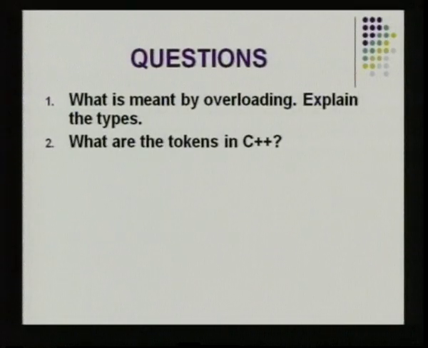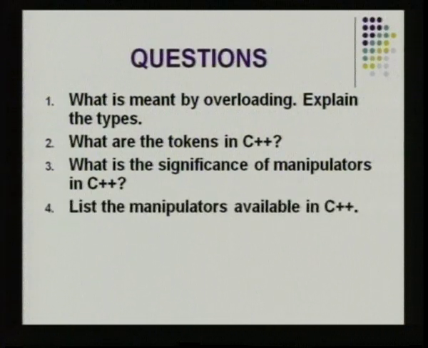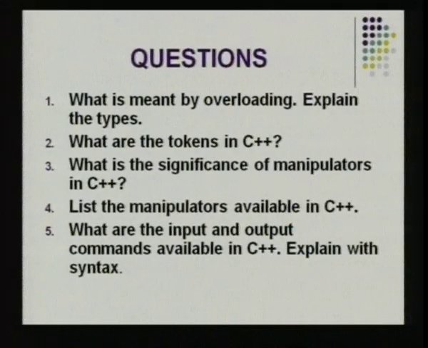So we have seen overloading, its types: function, constructor and operator. Tokens are nothing but the smallest elements: literals, identifiers, variables, keywords and operators. Manipulators are to format the output. The types are endl, setw, setfill, setPrecision. The input and output commands are cin and cout with their respective syntax.